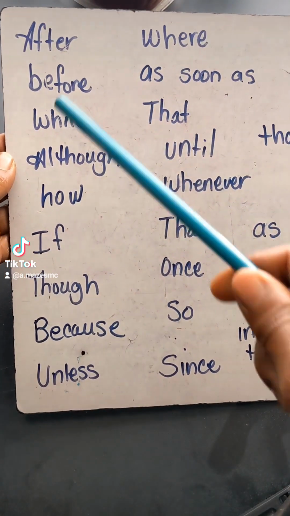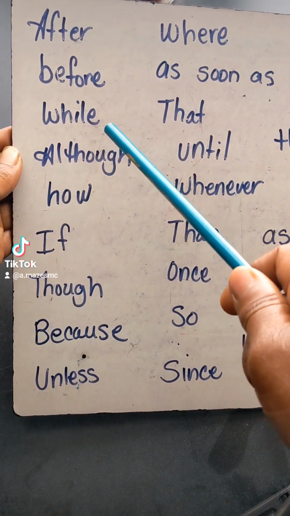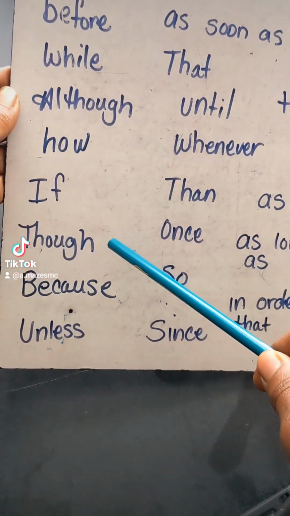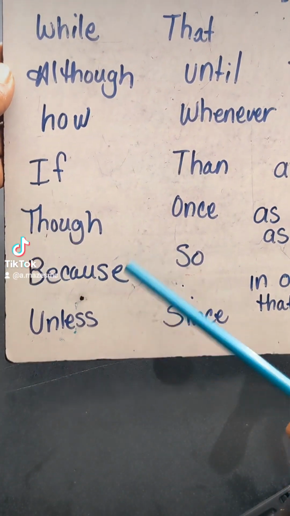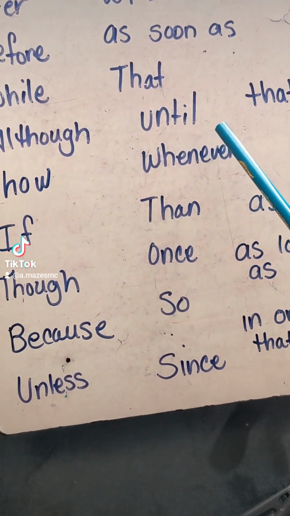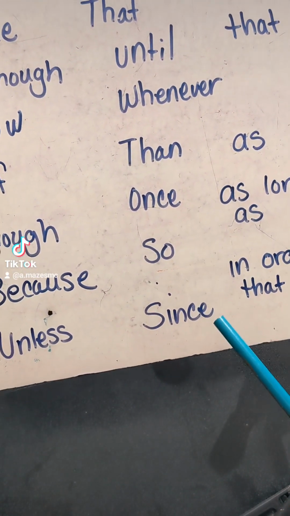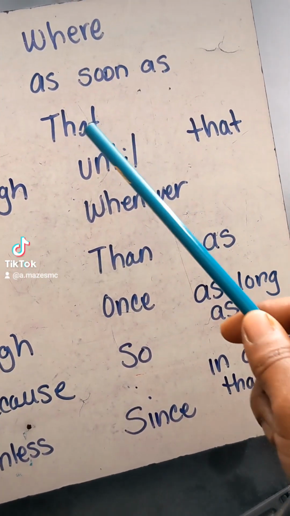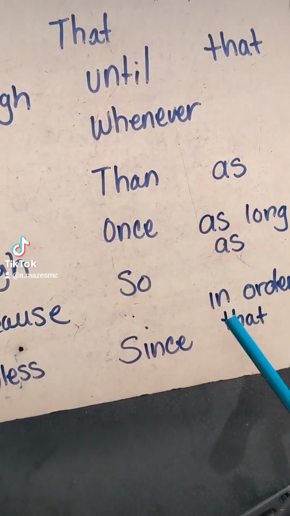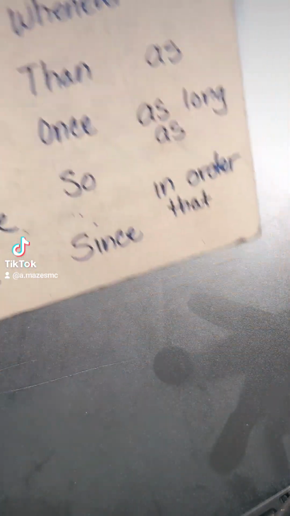So, and these are the most common. You see these a lot, but there's still more. After, before, while, although, how, if, though, because, unless, where, as soon as, that, until, whenever, than, once, so, since. I have that on there twice. As long as, in order that. So these are some examples of subordinating conjunctions.